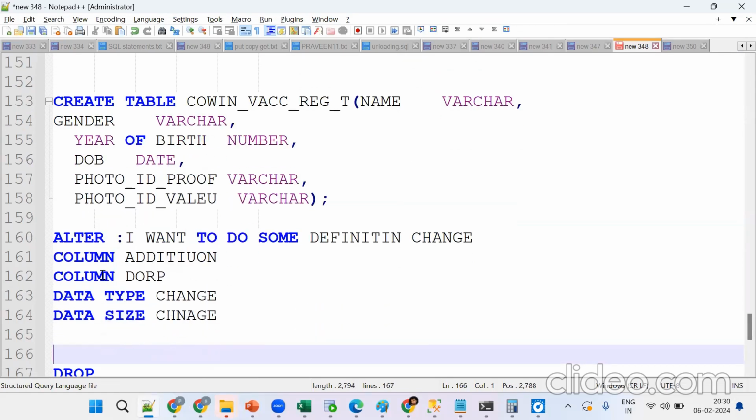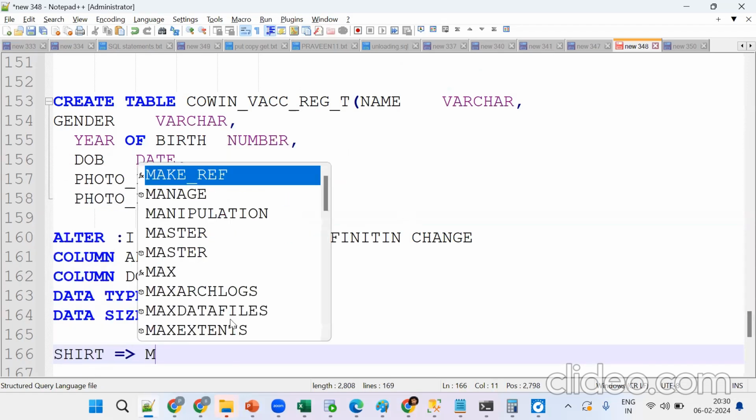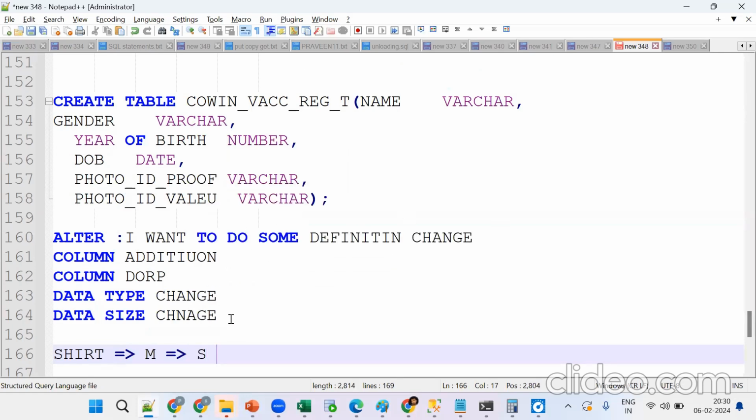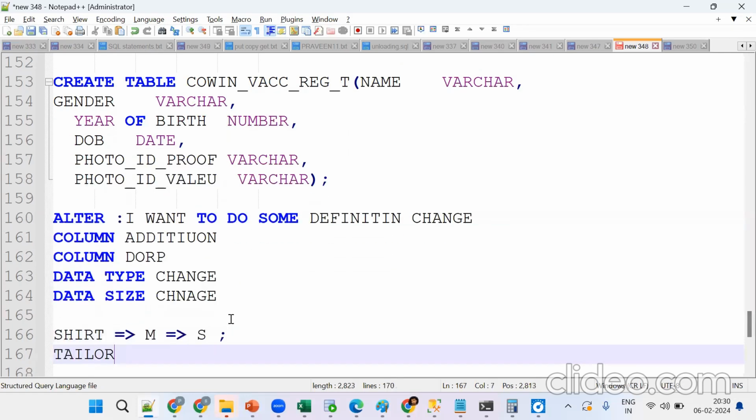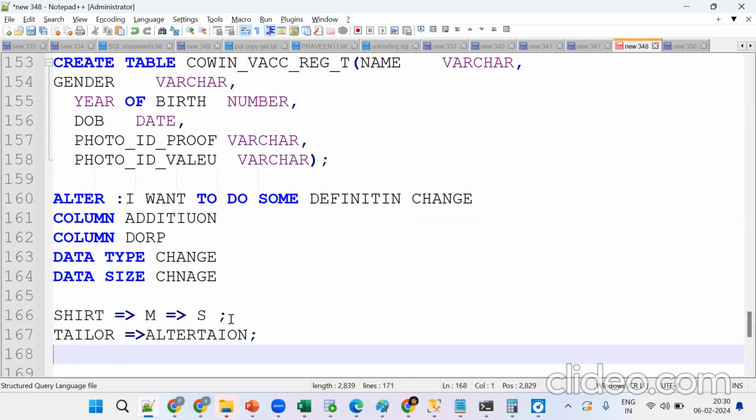Alter is nothing but a simple thing. Suppose I purchased a shirt, but my size is different. What should I do? I should go to the tailor and do the alteration. Same thing here. I created one thing, but in real time requirements keep on changing, so we should adopt the changes. This table is already created, but the client is asking to add one more column. How can I do the definition modification? You should go for the alter statement.